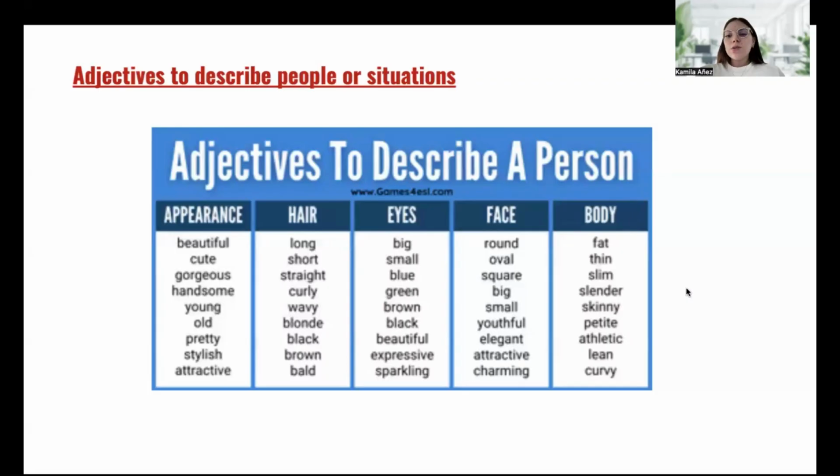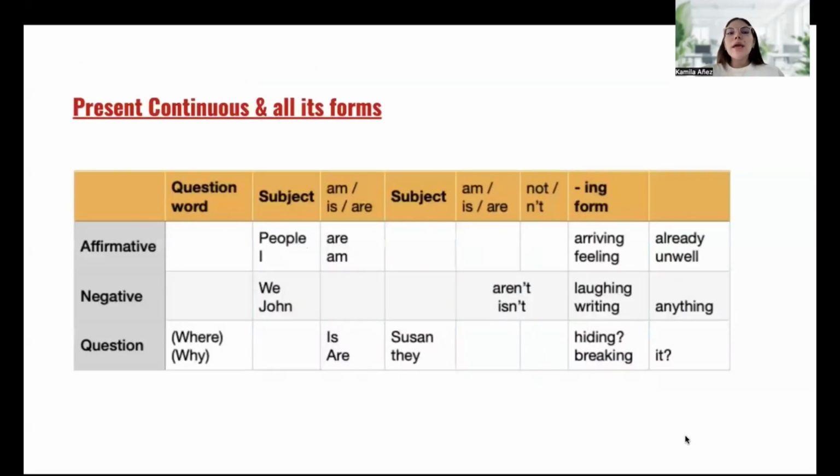All right, let's go to our next topic. We have present continuous in all its forms. As we just saw the verb can't in all its forms, we can see now present continuous in all its forms, right? So we have affirmative, negative, and question, as in positive, negative, or interrogative. For question word, in question, we have where and why. We have the subject. We can use any subject we want.